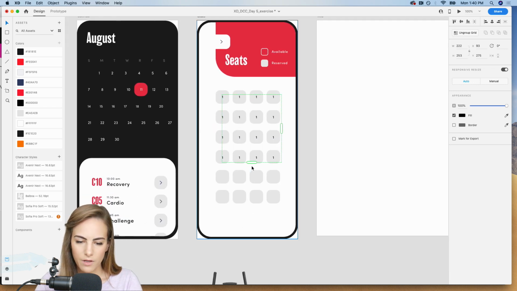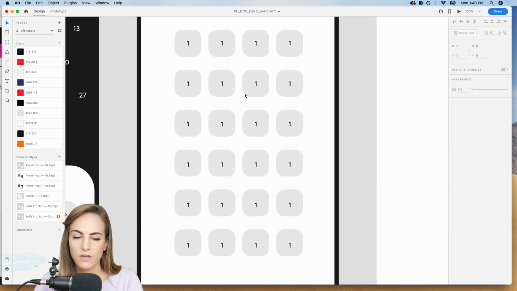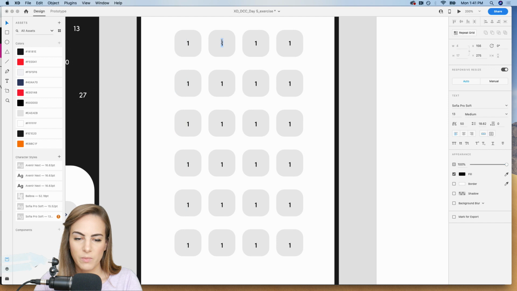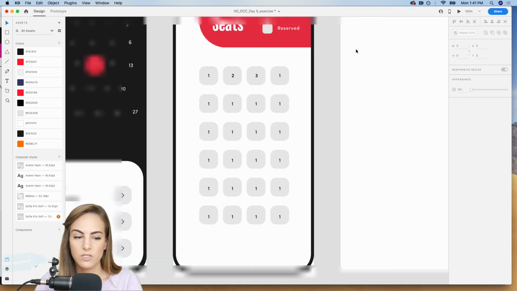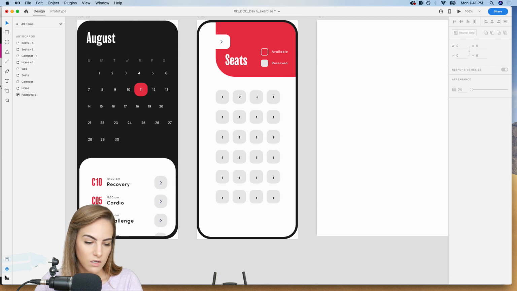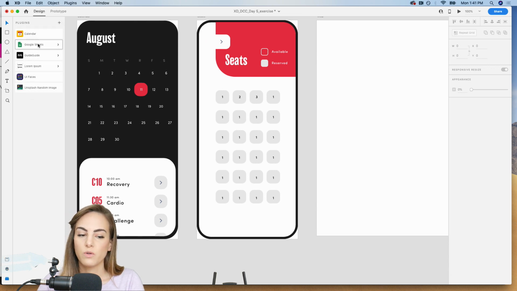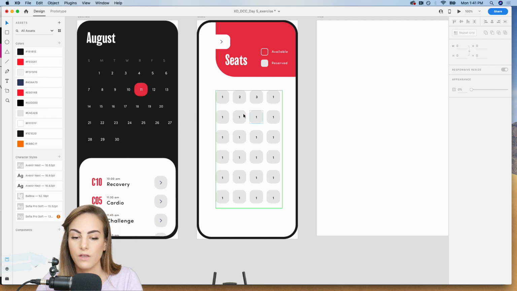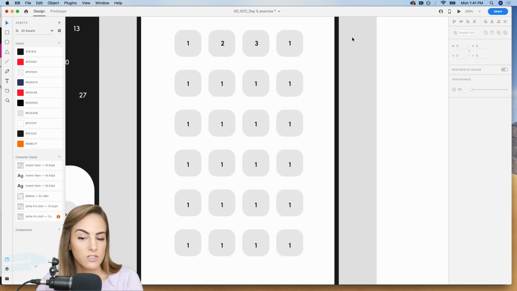So there is a plugin that uses Google Sheets. I'm not gonna go in and retype all of these. I'll just do a few, but you get the idea. But there is a plugin, it's called Google Sheets, and let me go to my plugins. This one right here, and it'll allow you to just type in all of your numbers or other data in Google Sheets and connect it, and then it'll fill all of that data in for you, so you don't have to double click into each group. So that's cool if you want to check that out.